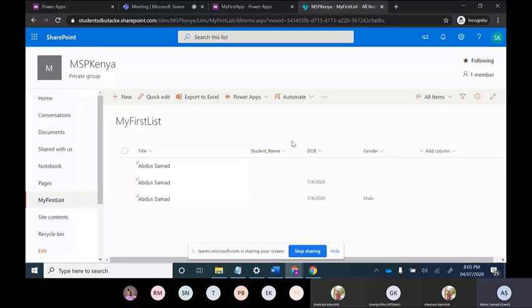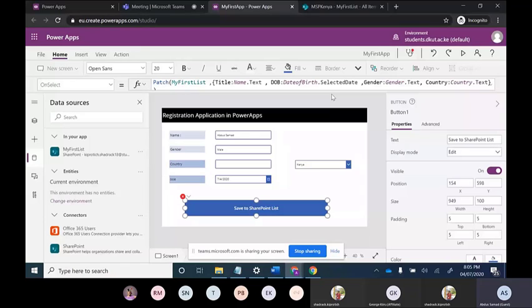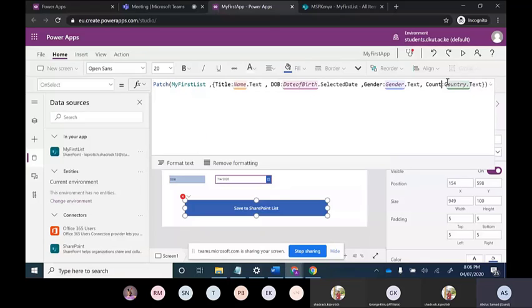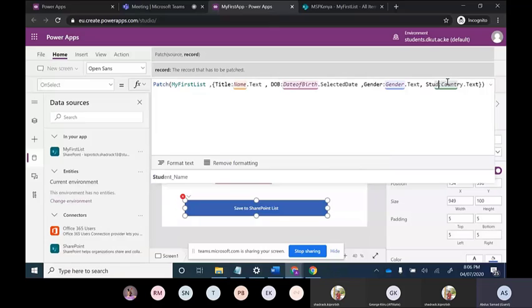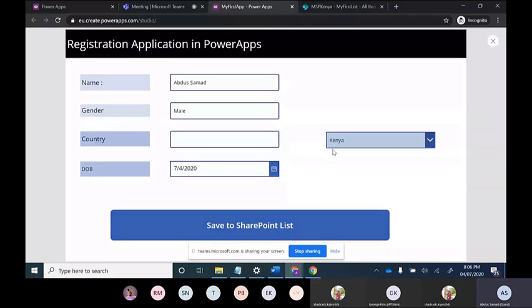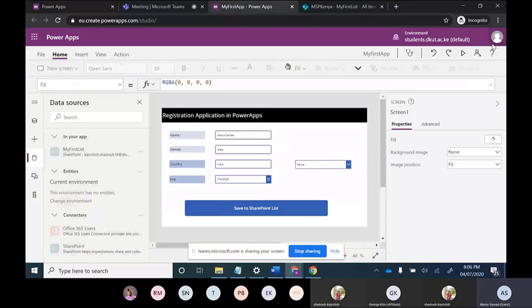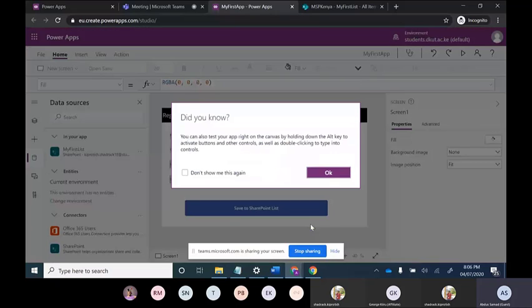Okay. Here we got student name and country is coming up. Now we can save this. Everything should be there. Country, India. Save to SharePoint list. Now again we will cross this and check whether there is any error, just for testing it. And we will again move on to our SharePoint list.